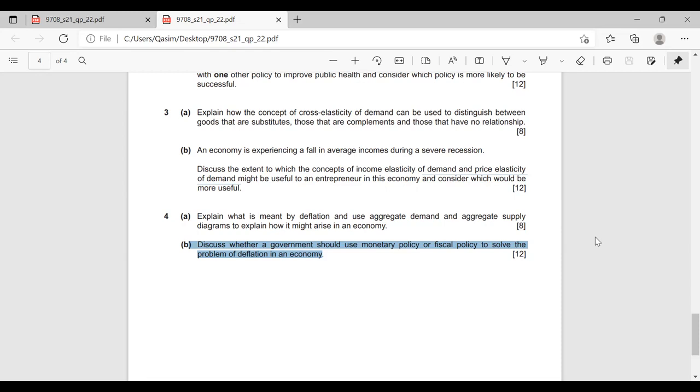Then take some time to define what monetary and fiscal policy is, which Zohan did. He defined monetary policy, started off with monetary policy, and later on defined fiscal policy and then wrote about fiscal policy. That's also fine. But I would have done it slightly differently. I would have defined monetary policy first, defined fiscal policy first, and then written about how monetary policy would help fight deflation, and then later how fiscal policy would. I will include both, but I can start off with anyone. That doesn't make any difference.